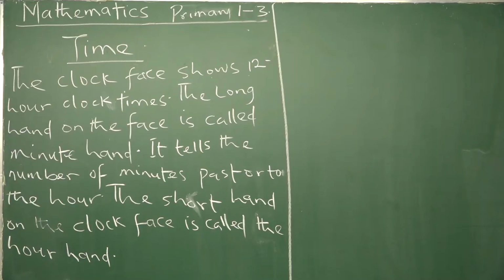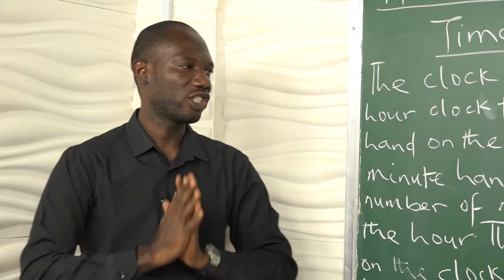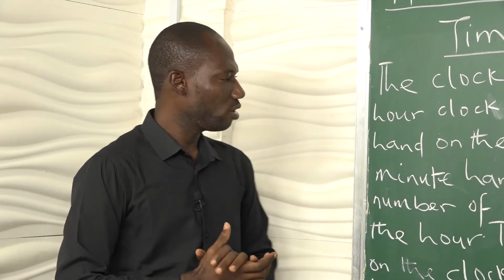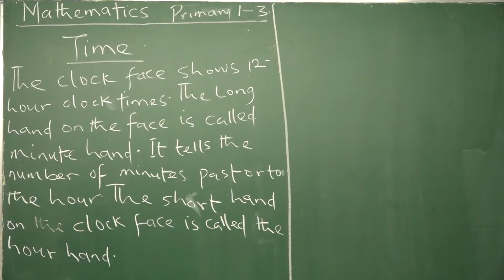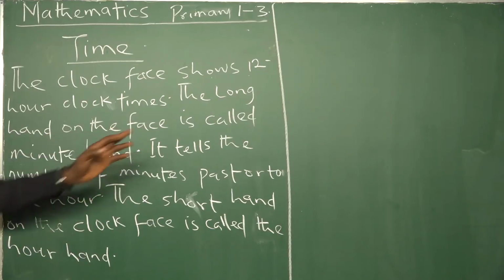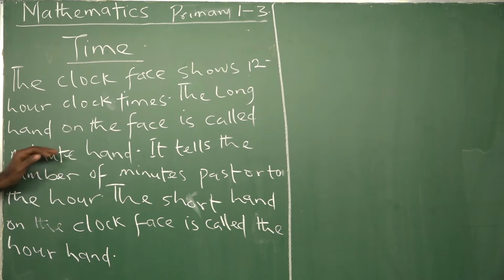Now look at what is written on the board. It says the clock face shows 12-hour clock time. The long hand, you will notice that a clock has a long and a short hand, which we will soon draw on the board. The long hand on the face of the clock is called the minute hand.